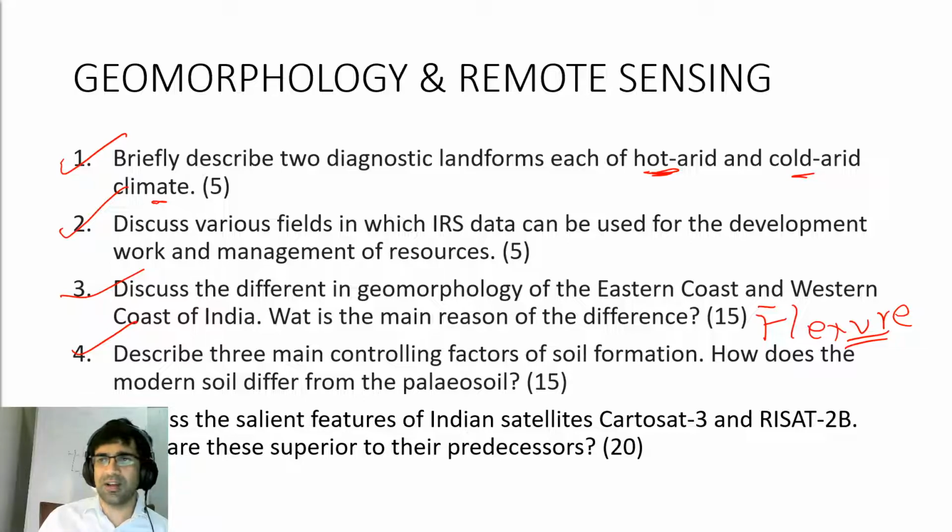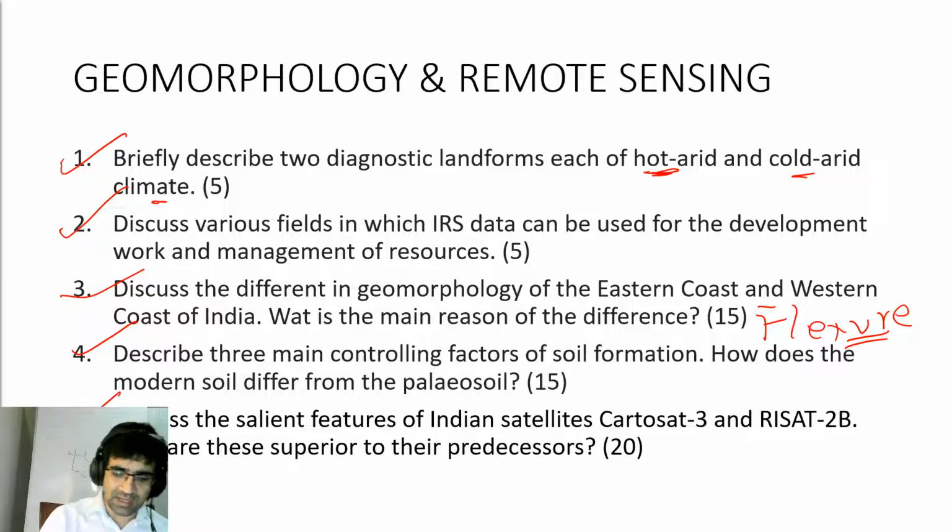And for the three controlling factors, there are actually many controlling factors. It could be the parent material which is eroding. For example, basalt gives rise to black cotton soils in the Deccan, India. It could be the biota, that is organisms which are living in an area. It could be climate, topography, time. So all these things play a role. So first of all, you have to describe three, but list others also, so that you can write a good answer. Don't just stop there.